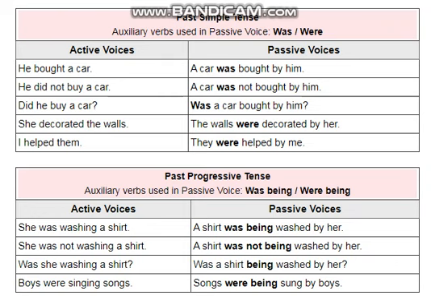Was she washing a shirt? Was the shirt being washed by her? And look at another sentence. Boys were singing songs, so we would apply plural for it. Songs were being sung by boys. So hope it would also be clear to you how we have used this being with the helping verb of this tense. Why? Because it is having ing form.